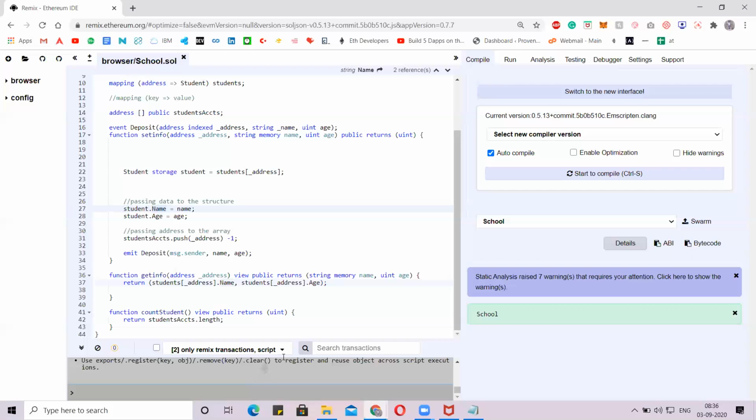You'll get why we have this student address here. In the student's address, we are calling the name, and from the student address with the key address, we are calling the age value. Okay. Now, in the total function, we are counting the students. What is the length of the students? Total students dot length gives the total length of the students. Is that clear, guys, to everyone?